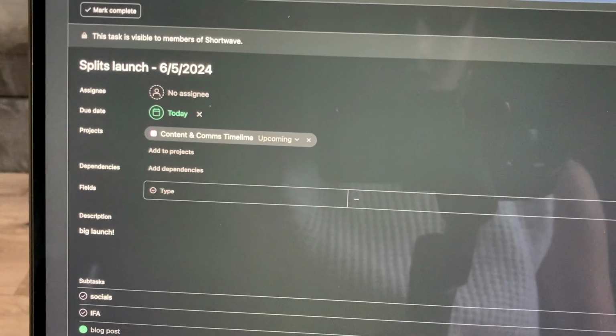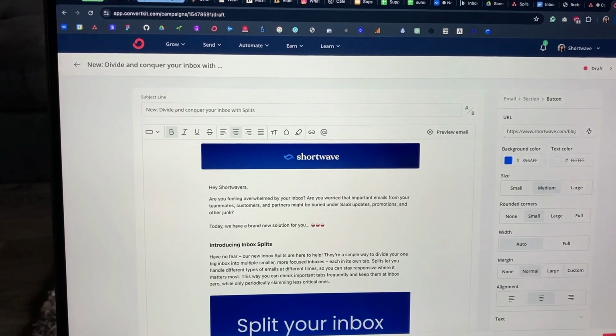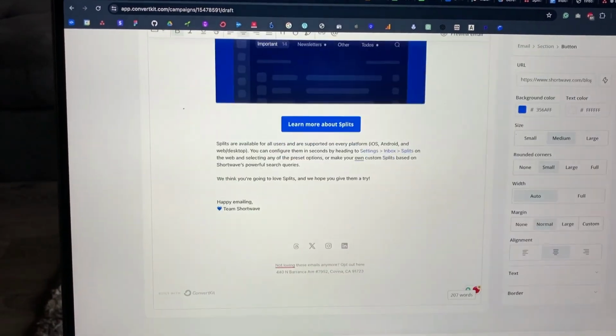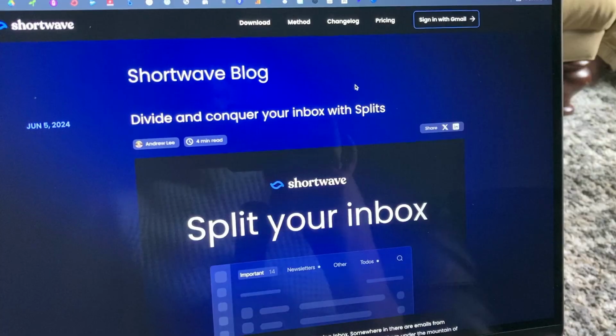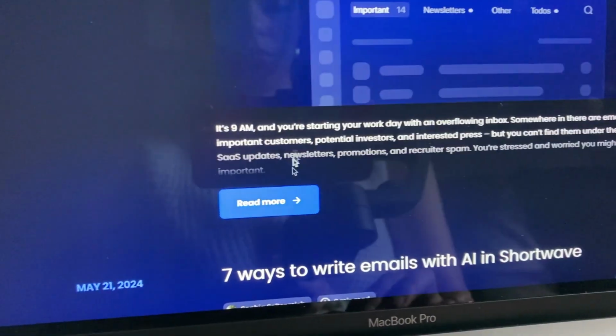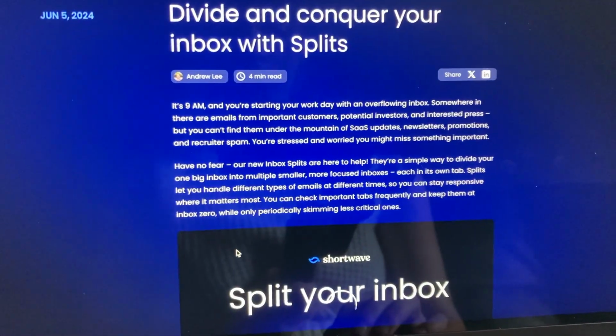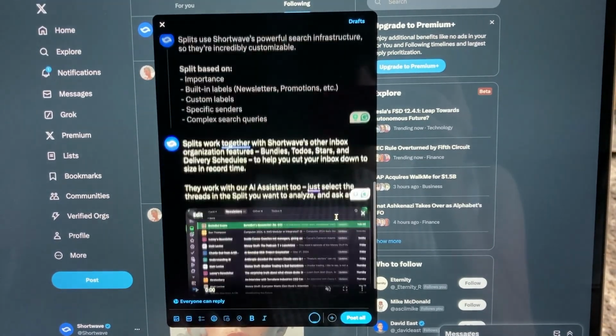We use Asana for project management, and for launch days, we have a parent task with a bunch of subtasks for what needs to get done that day. We use ConvertKit to send out our monthly product updates to our users. We use Figma to design our in-app announcements. And we use Vercel to preview our marketing website for when we're publishing content like blogs and changelogs to make sure everything displays properly. Now that we've got everything published, the last thing to do is post our social comms.